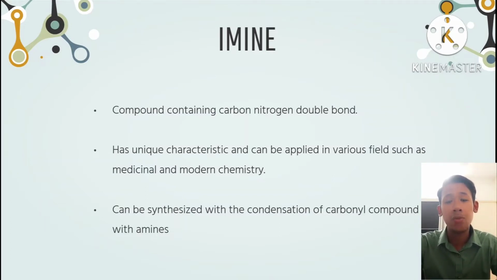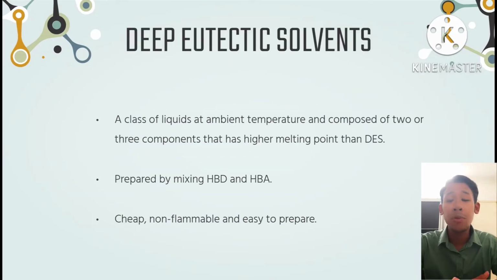So let's get into the deep eutectic solvent. Deep eutectic solvent is a class of liquid that is liquid at ambient temperature and is composed of 2 or 3 components. The melting point is lower than that of its components, and it can be prepared by mixing a hydrogen bond donor and a hydrogen bond acceptor.